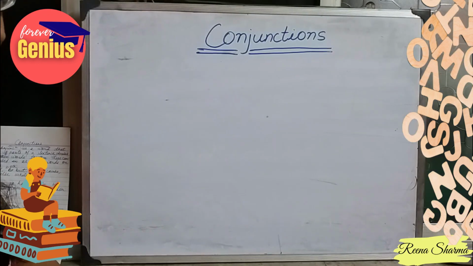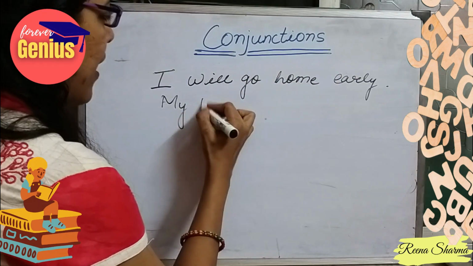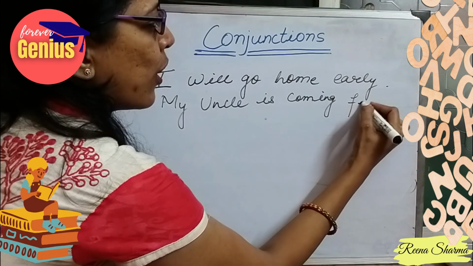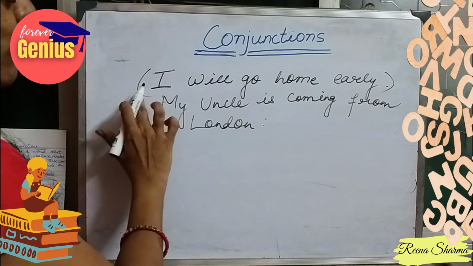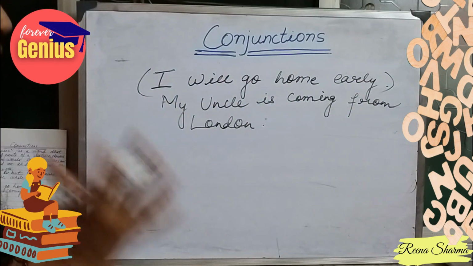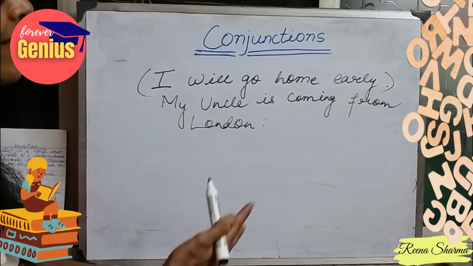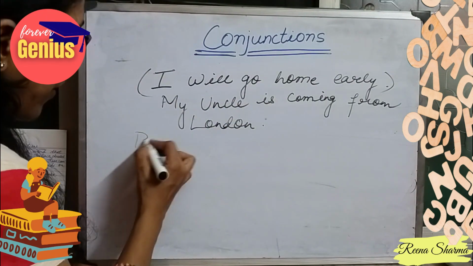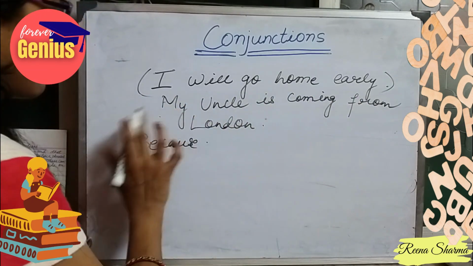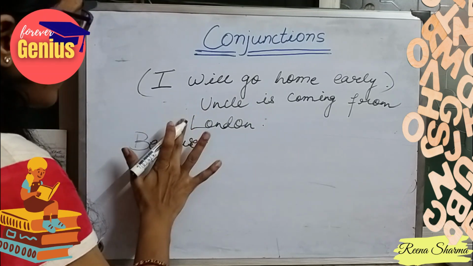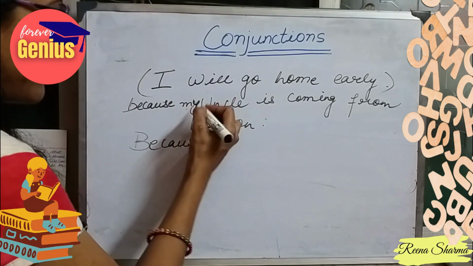So let's look at some examples. I will go home early. My uncle is coming from London. These are two different sentences. Here, the person is saying that he wants to go home early. Why? Because his uncle is coming from London. So in these cases, when there is a reason, we will use the word because. So I will write it like this: I will go home early because my uncle is coming from London. I will just write here because. My will be a small letter because now it's not a different sentence.